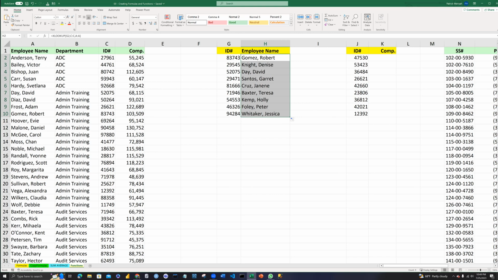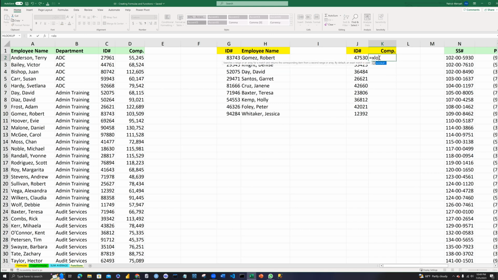And now let's look at this one too, the ID over here with their compensation. So let's look at it. It's very simple. You click on it, equal sign XLOOKUP. Then we are going to look at the ID. Then you bring a comma. Then we are going to look into their compensation. So the lookup array is going to be their ID.